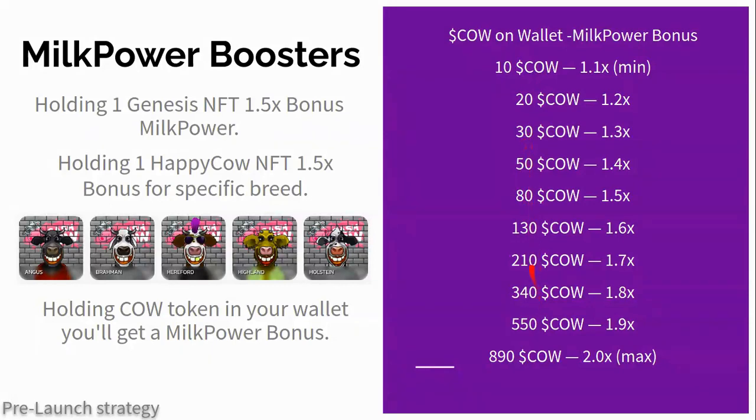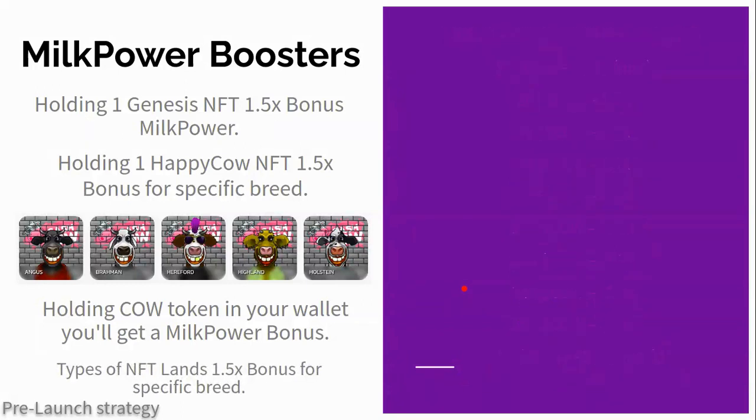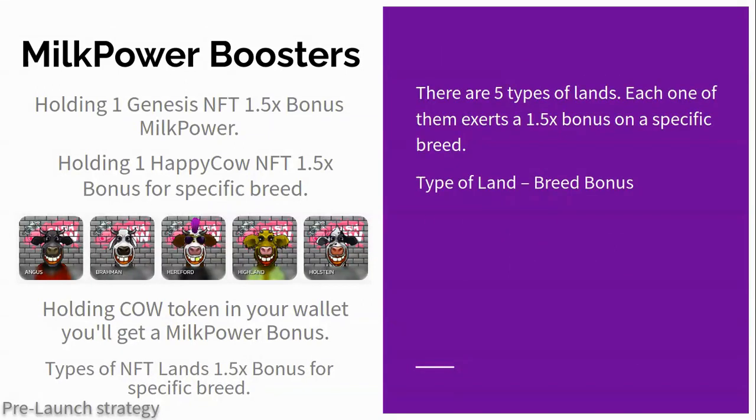But it will now be necessary to consider that many players will want to position themselves by buying cow, thus causing its value to reach higher prices, and perhaps by the time you want to apply this bonus, it'll be more expensive to even reach the first sections of this table. It will be part of the strategy to assess if now is the best time or if you prefer to wait for the game to come out.